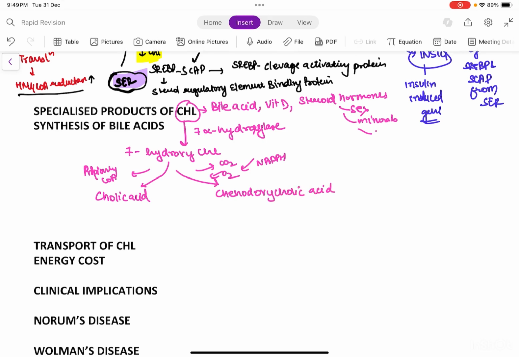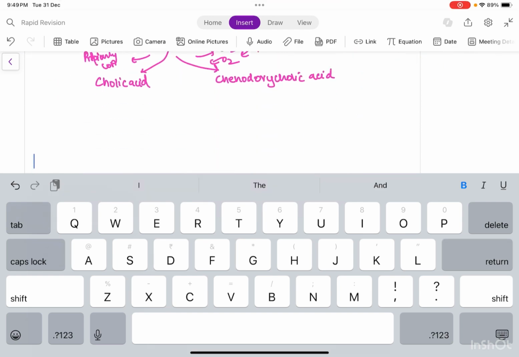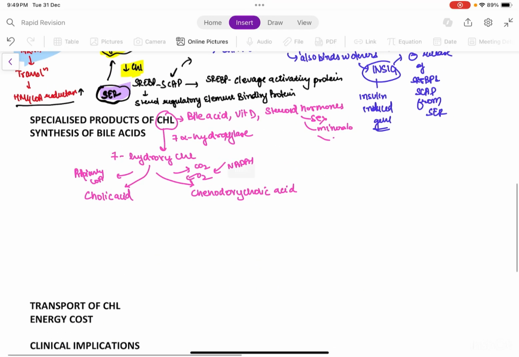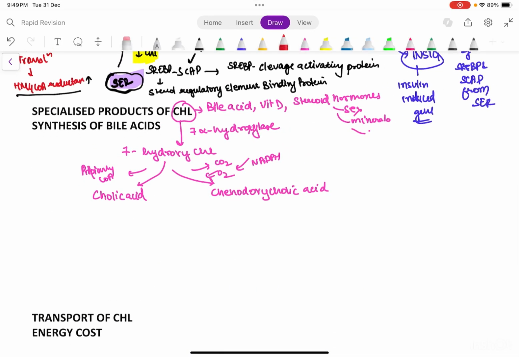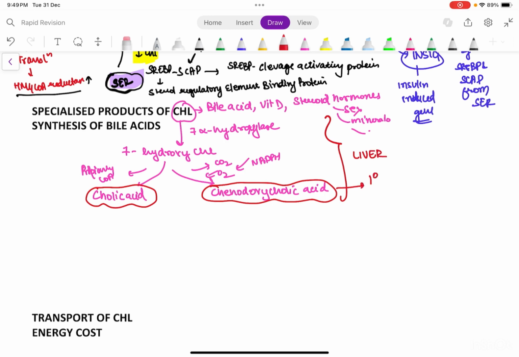Remember the names. I will tell you how to remember it easily. Now this cholic acid and chenodeoxycholic acid, this much reaction is occurring in liver, and both of these are the primary bile acids. Then what happens is